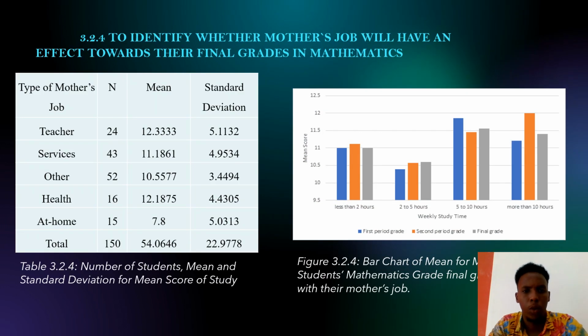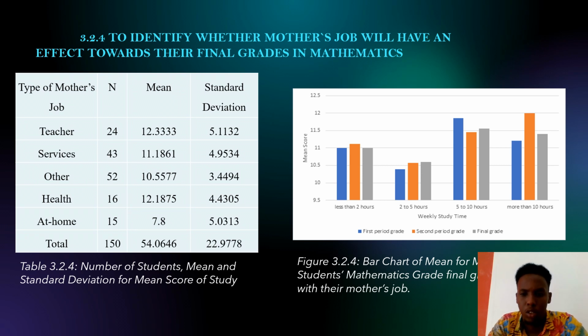So first and foremost, I want to identify whether the mother tongue will have an effect toward their final grade in mathematics. This figure contains two types: a table and a pie chart. The pie chart is talking about the table of mother job. The table of mother job also contains three types: number of students, mean, and standard deviation of the mean score of students. The mean in the table of mother job covers teacher, services, other, health, and at home.